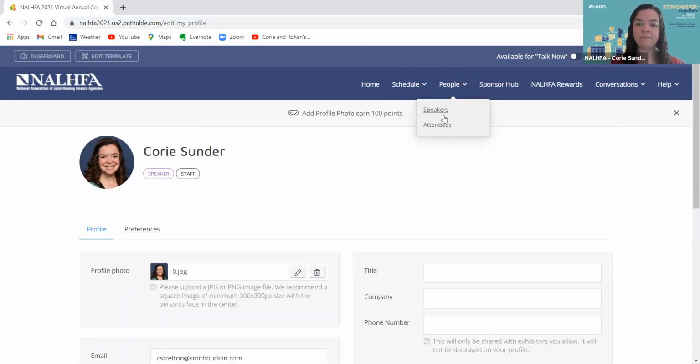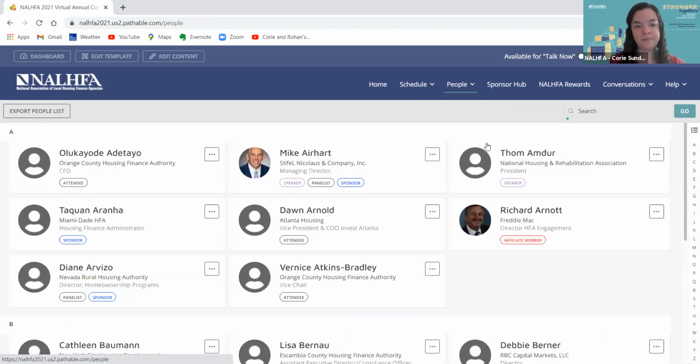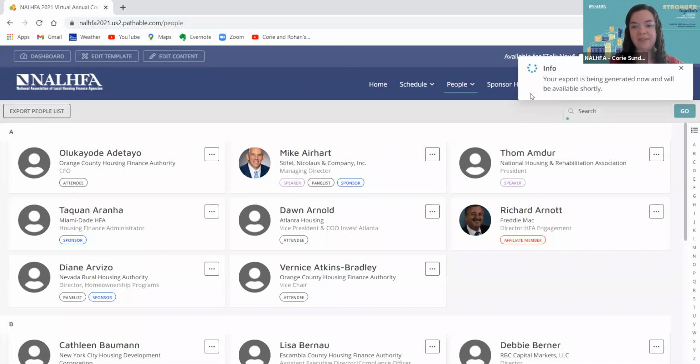If I hover over that, we'll see that we separate out our speakers and our attendees. For now, I'm just going to click on Attendees. This is our full attendee list of everybody who has registered for the conference. Just to note that this list is able to be exported. In the top left corner, there's a button to export people list. If you click that, it will automatically download, you can see in the top right corner, into an Excel sheet. So you'd be able to export that and save that as well.